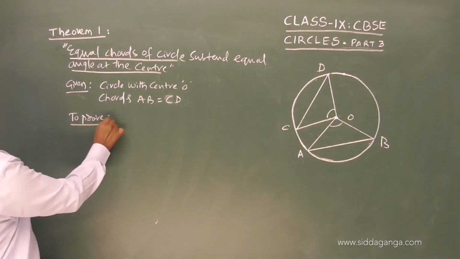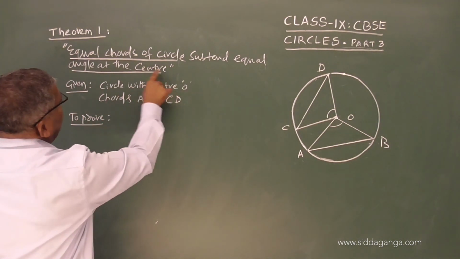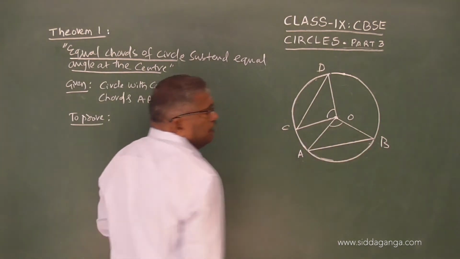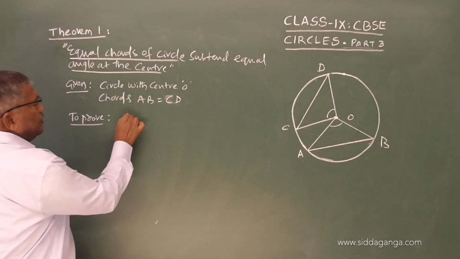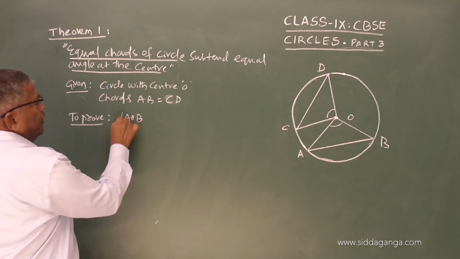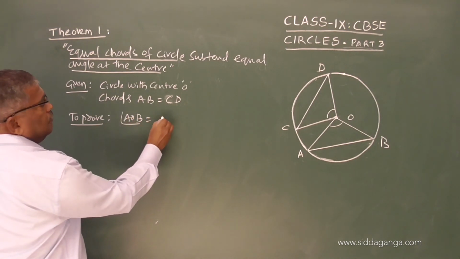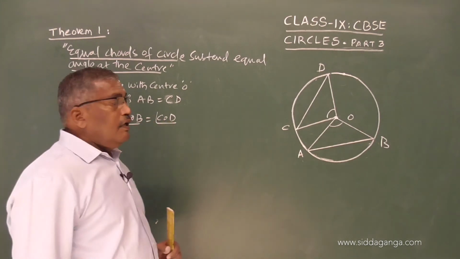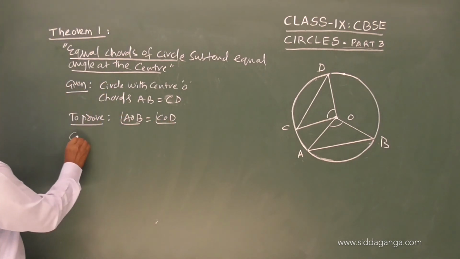To prove: subtend equal angles at the center. We have to prove that angle AOB equals angle COD. This is what is to be proved. Now, construction.